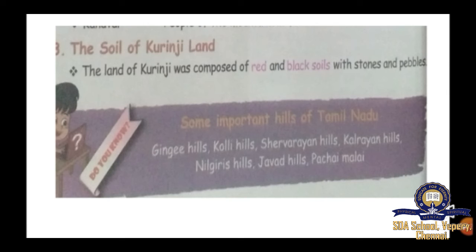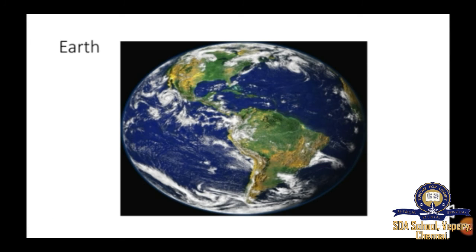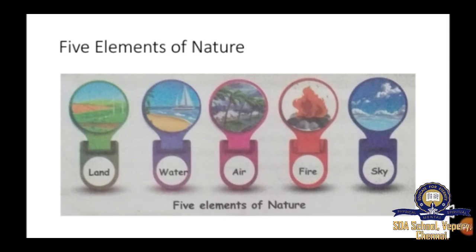Okay, so let us revise these things. The first one, so we are living on earth. So the earth is made up of what? Different types of land. So here we are seeing land and sea. Okay, land and sea part. The sea part is represented by blue, and this green part represents land. And the land is an element. The whole earth is made up of 5 elements. Okay, they are land, water, air, fire and sky.